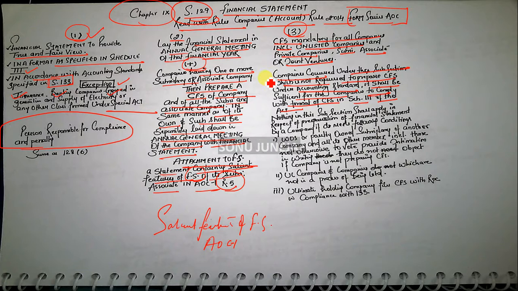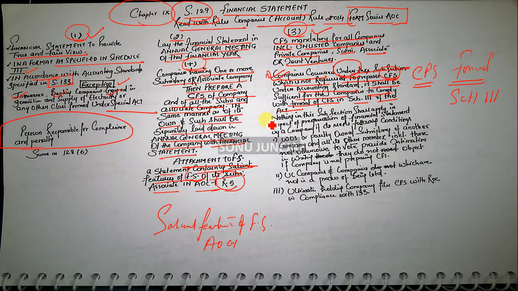So if they are not required to prepare CFS, all they need to do is follow the format in Schedule 3 of the Act.